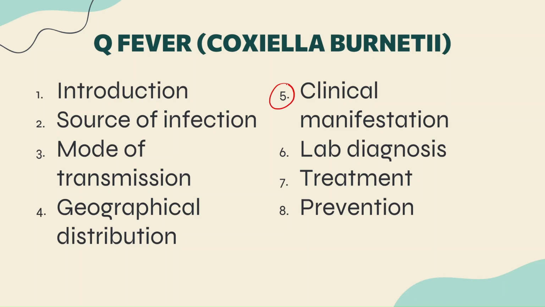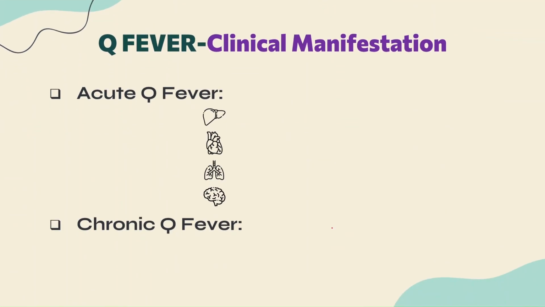Let's have a look at the clinical manifestations of this disorder. Clinically, Q fever may manifest as an acute condition and a chronic condition, guys. If it presents in the acute form, it is a febrile condition, so definitely the symptoms may involve fever. Apart from this, it is going to involve a lot of organ systems, and if it is involving the liver, it may cause hepatitis. Okay, it may cause hepatitis.